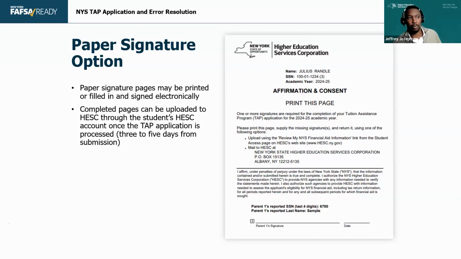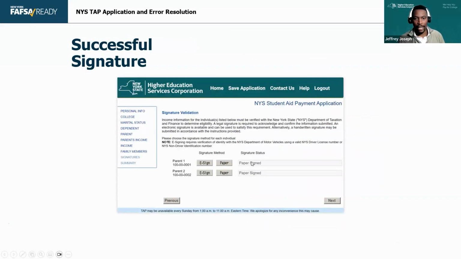They didn't really lose it, but they've downloaded it on their phone or on their iPad and then can't find that file later on, right? So once students click that paper signature option on that signature area, it grays out. It no longer populates and it has that paper signed here. So if that happens to a student, they can still finish the application and submit it.